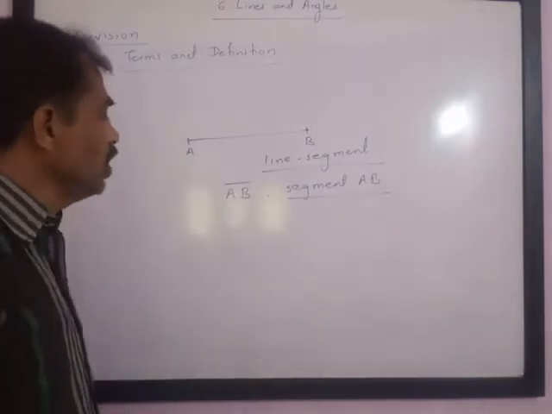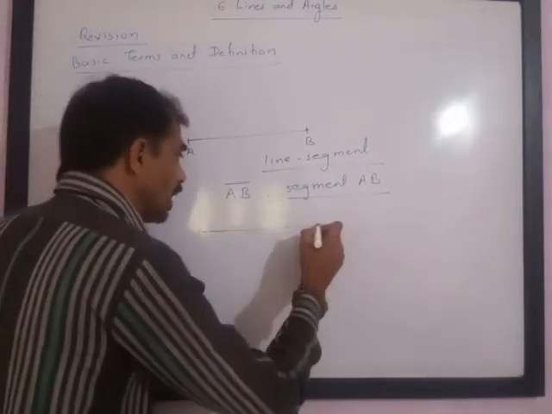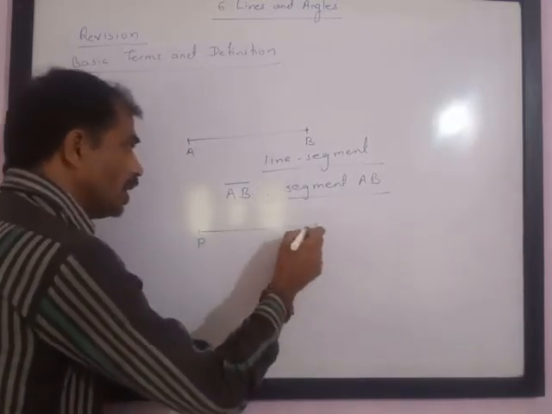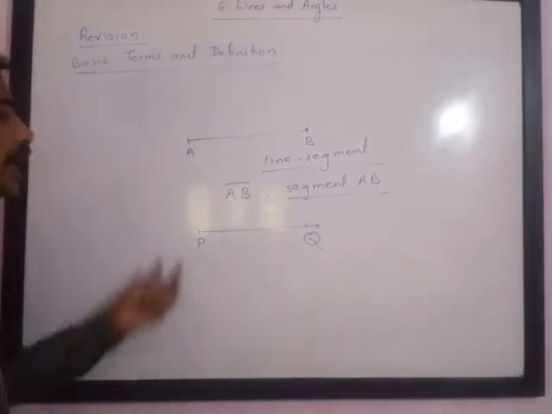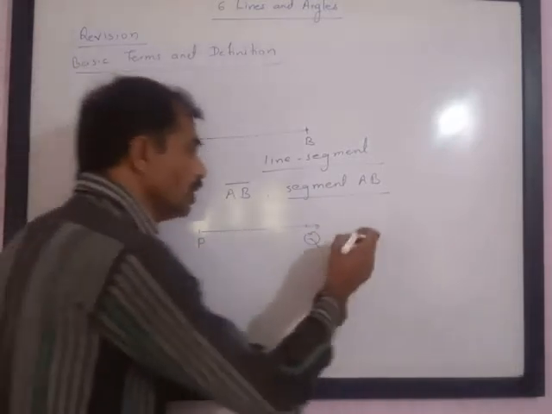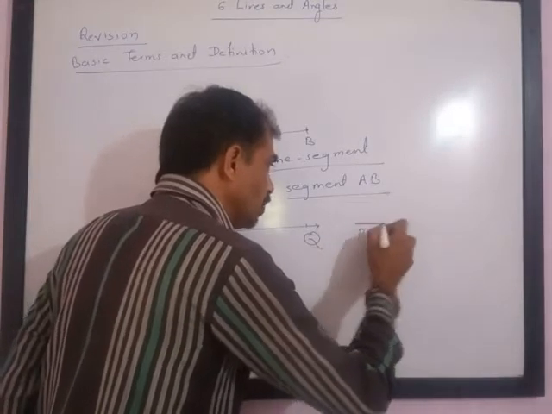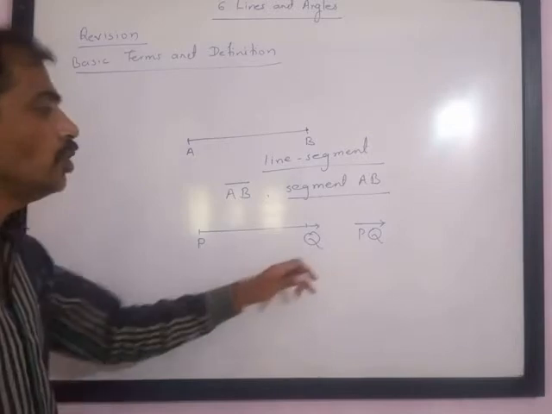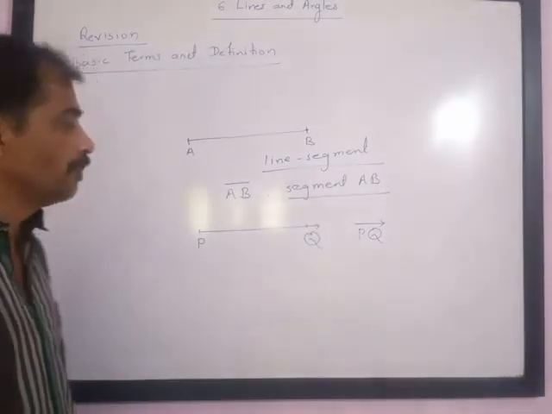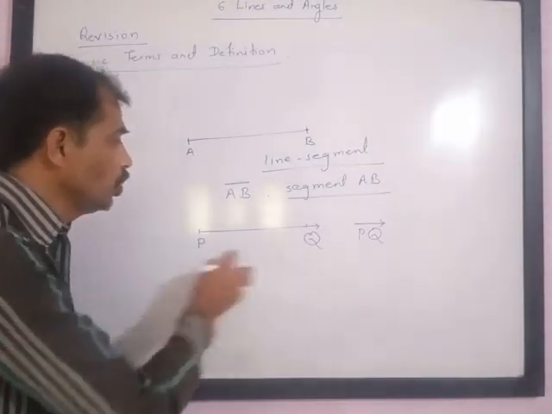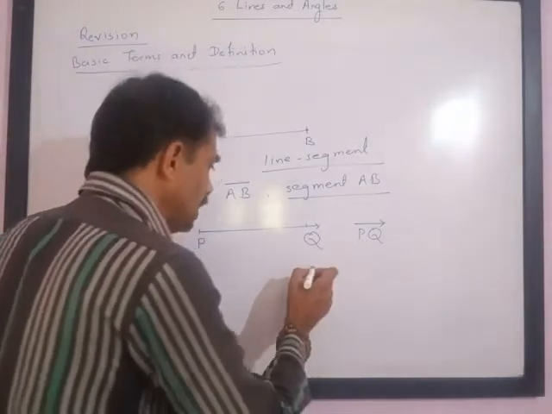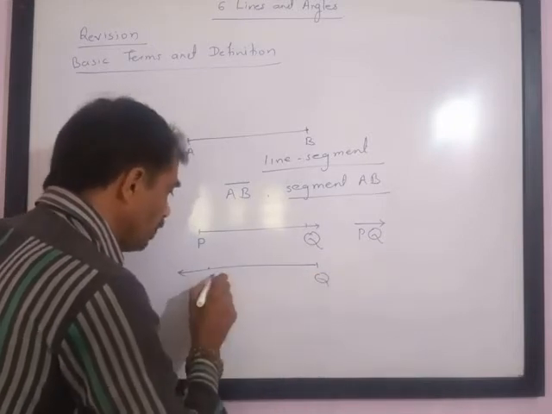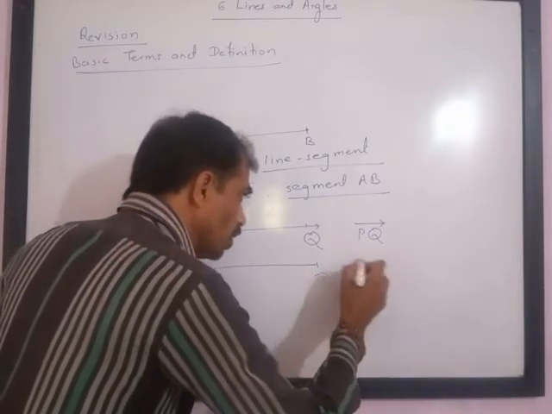Now next, if there is an arrowhead in one direction, this is called ray PQ. Ray PQ is denoted like this. Please note, here P is the starting point and Q is any point on the ray. This cannot be named QP. If there is Q and P, then ray QP will go like this.